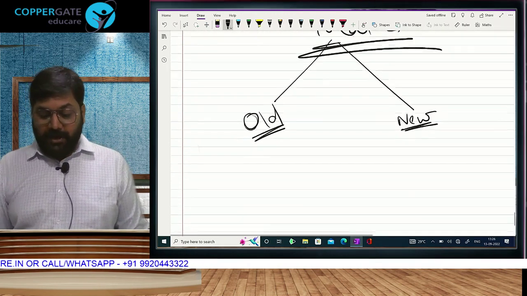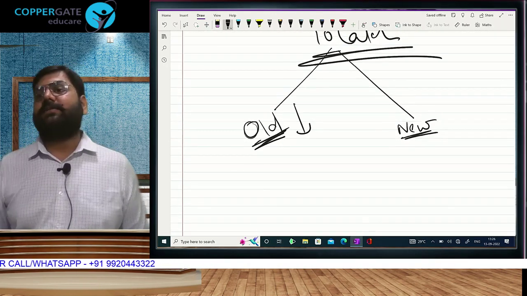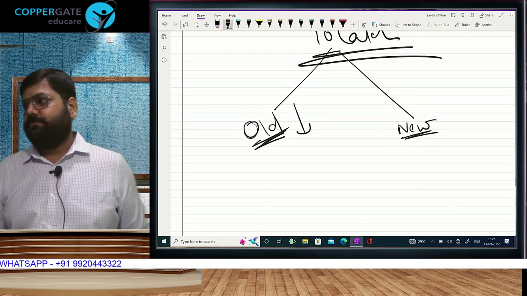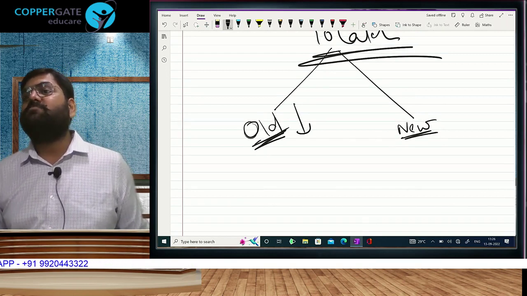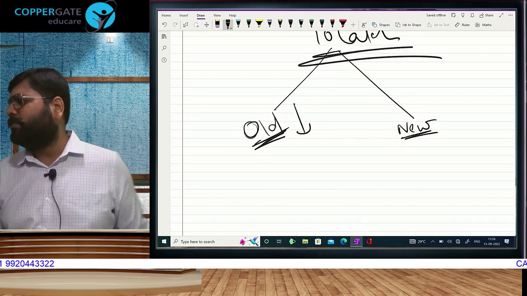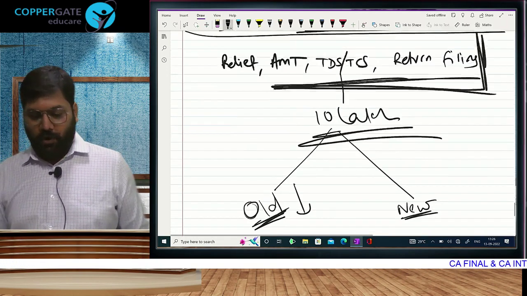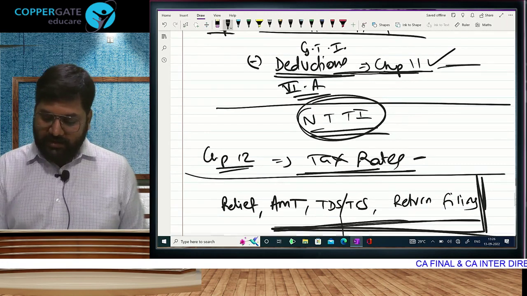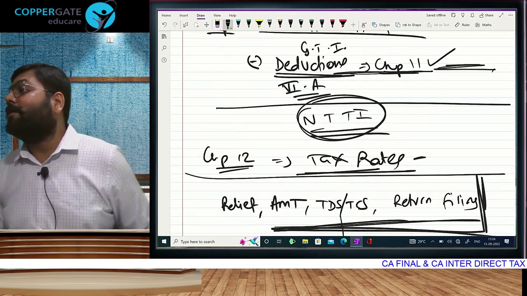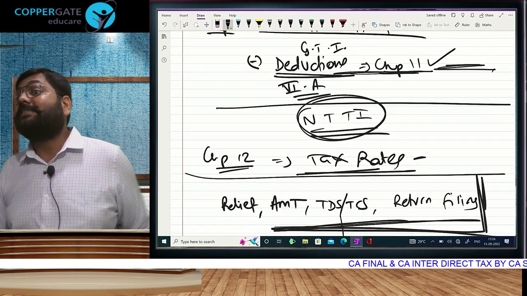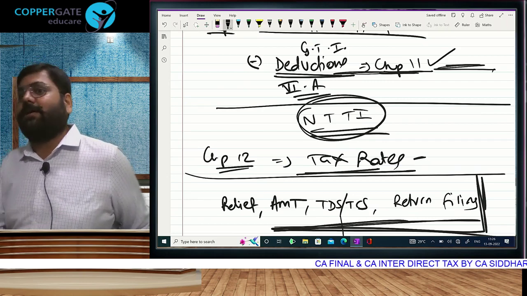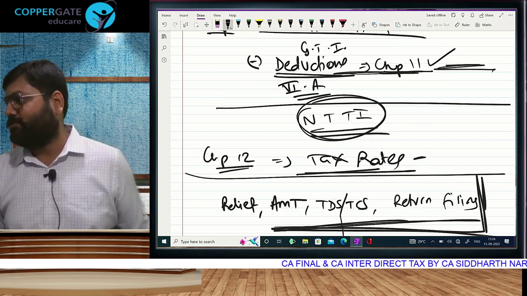Auntie is saying people are pressurizing me to reduce the tax rates. Tax rate ko kam karo, kam karo, kam karo. I am ready to do that. But you cannot take double advantage. On one hand, you are taking these deductions. So already you are reducing your taxable income. And if income is reduced, automatically tax is going to get reduced.